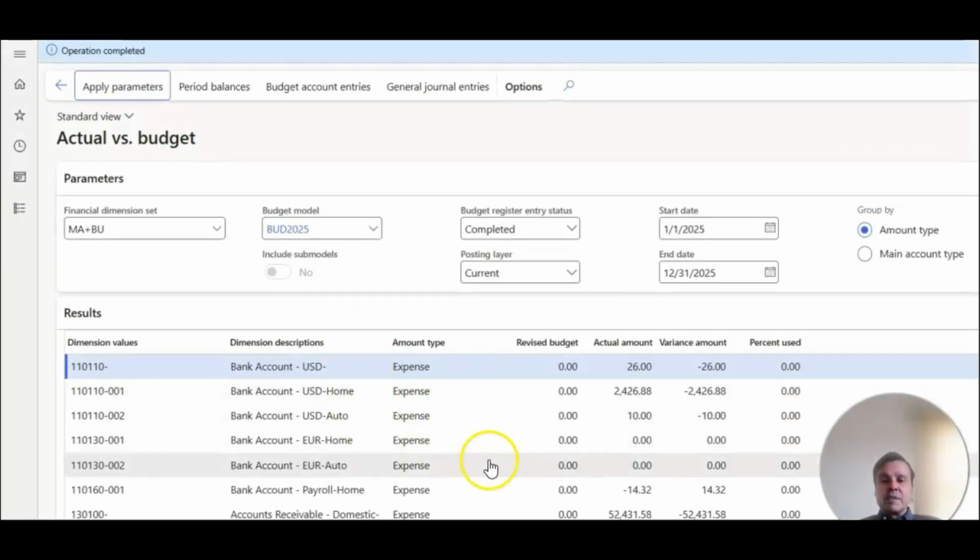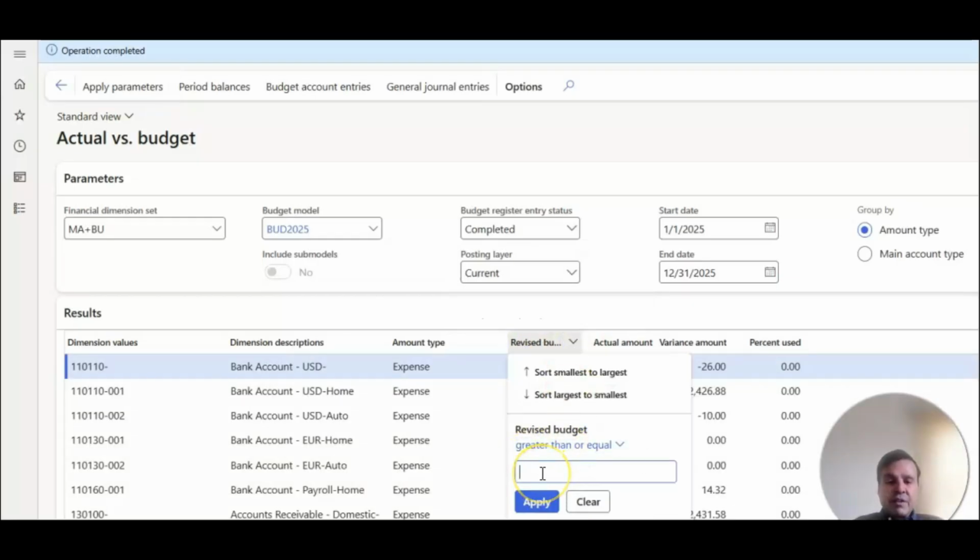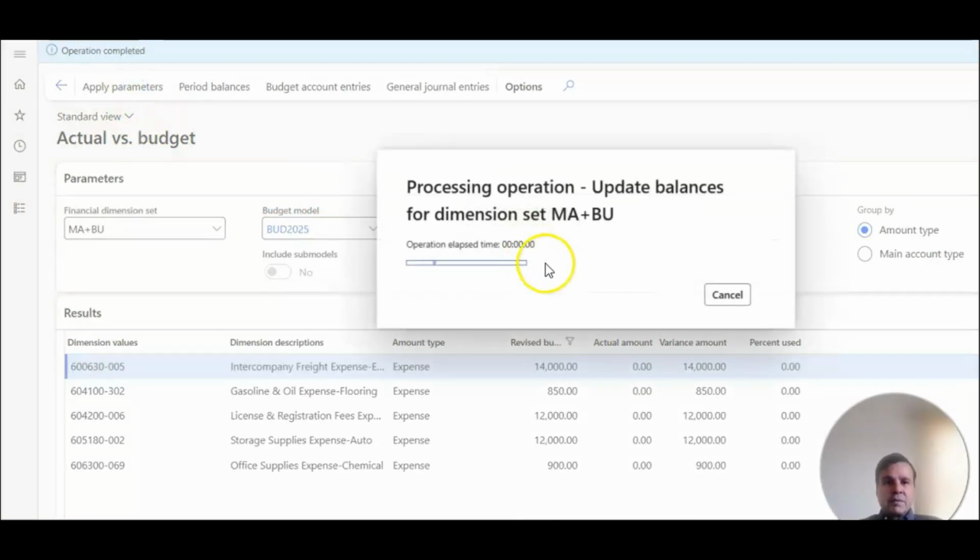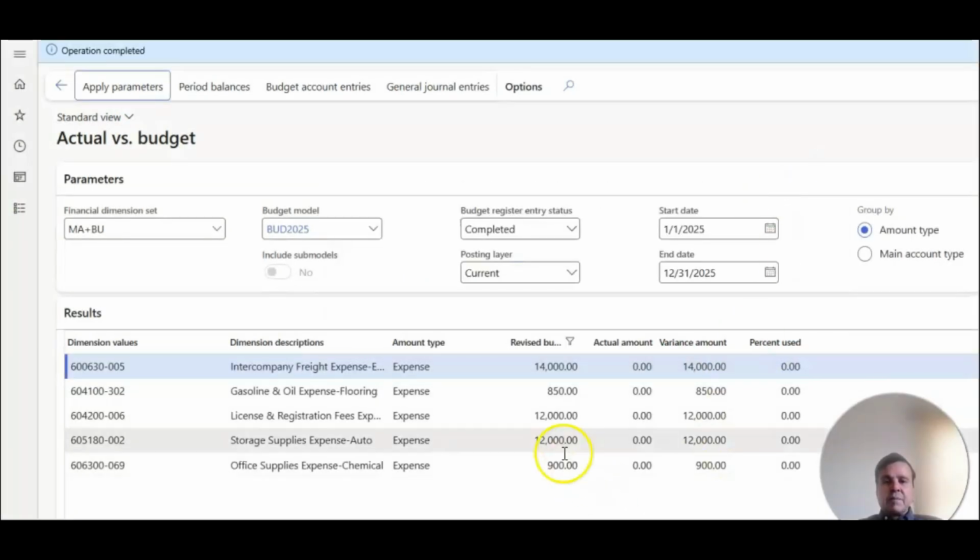So it shows you all the expenses. Here I have everything, even accounts that don't have any budgets in there. So I'm going to modify this a little bit and say give me anything that's greater than $1, so we can see which accounts have budget numbers in there, right? So let's run this. I don't know why it's acting up. Okay. Okay, so here you can see these are the expense accounts that we used.